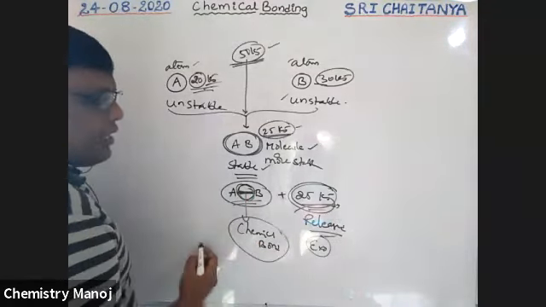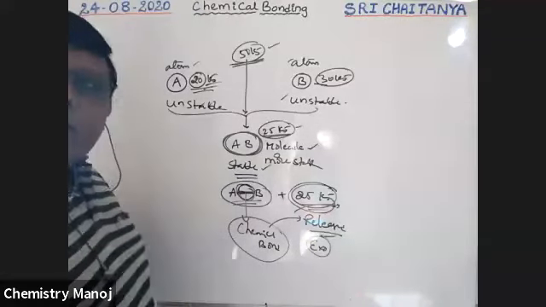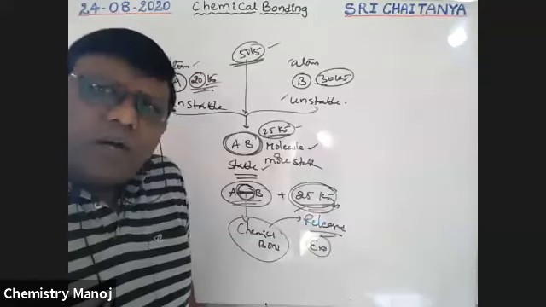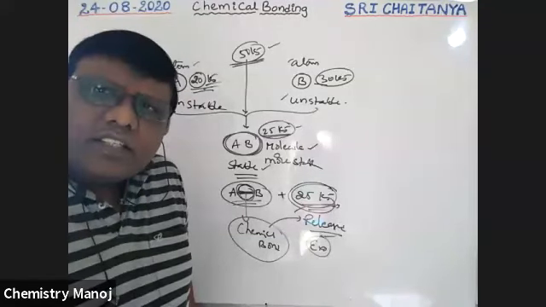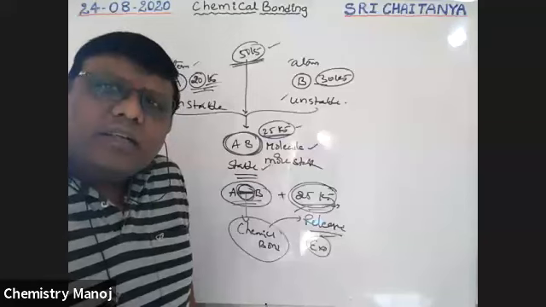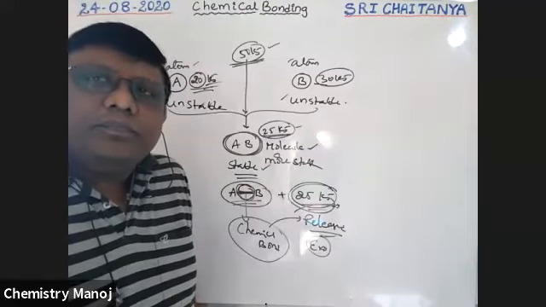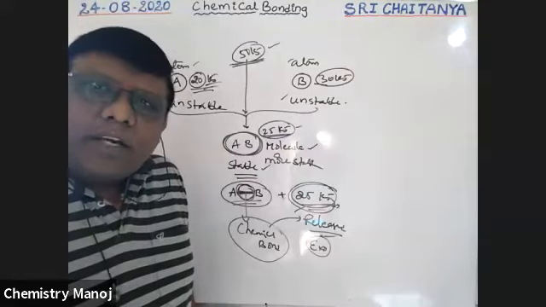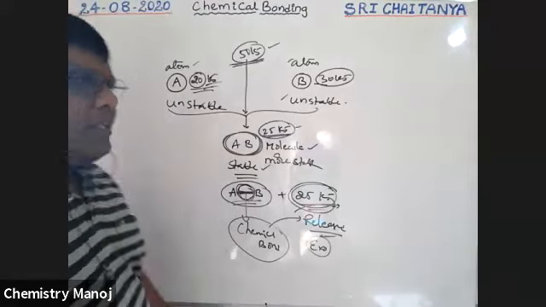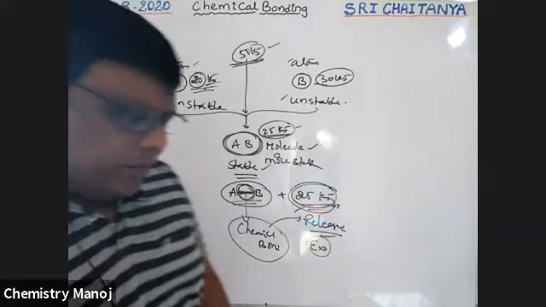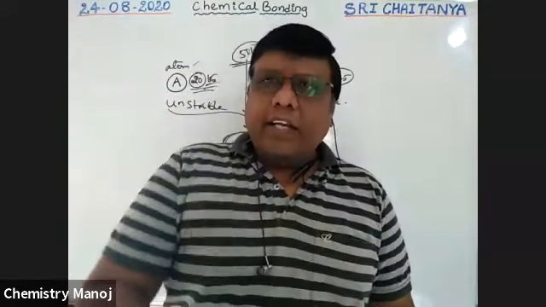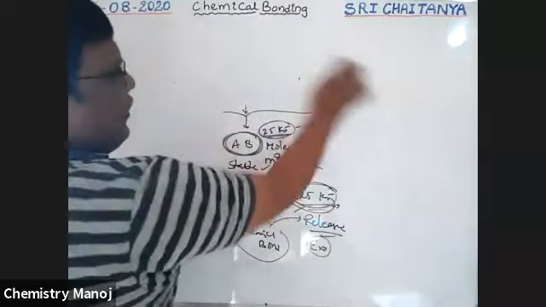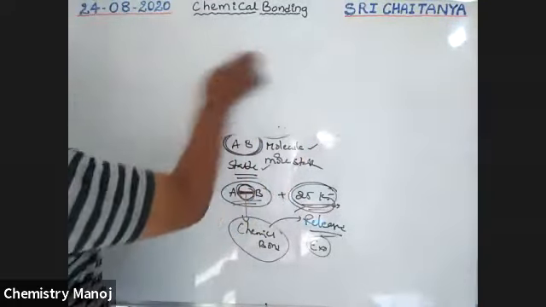Chemical bond formation is always an energy release condition. So whenever a chemical bond is formed, energy is always released. Chemical bond formation is nothing but an exothermic reaction. So see here, boys, what happened actually. Before entering into the detailed topic, first of all, we will define what is a chemical bond.